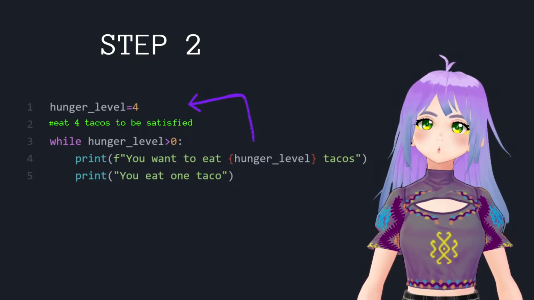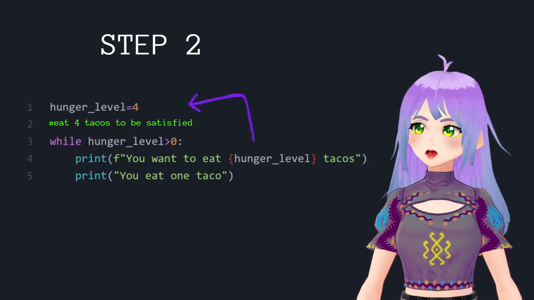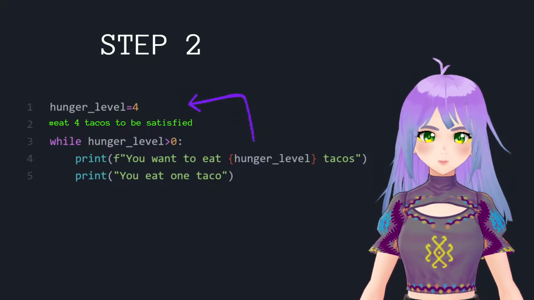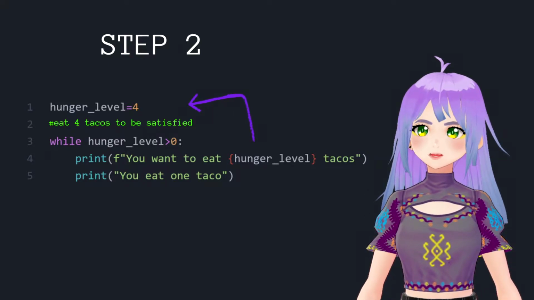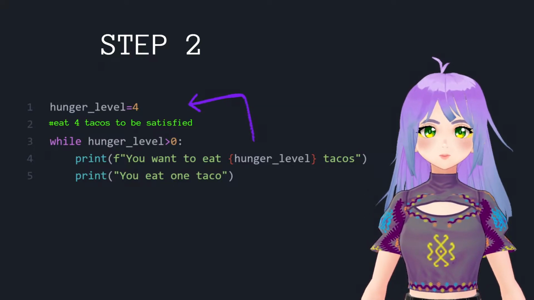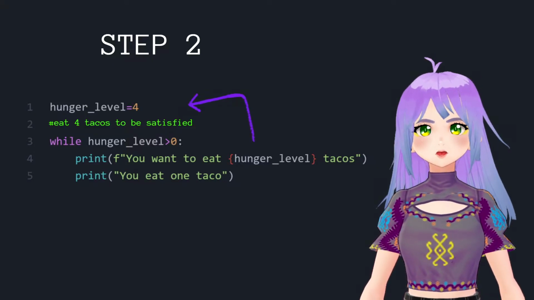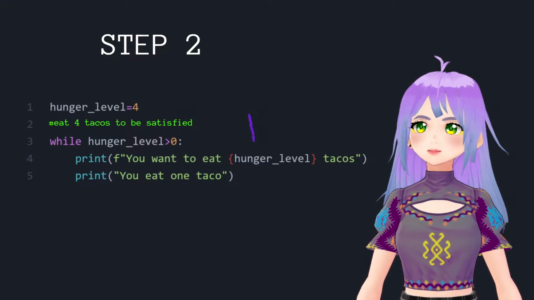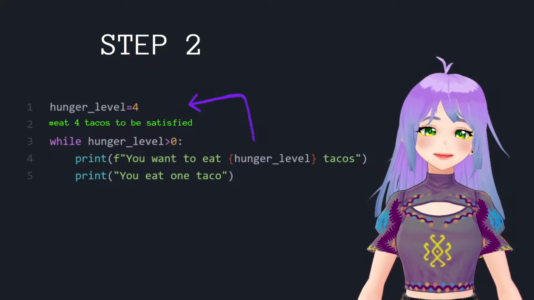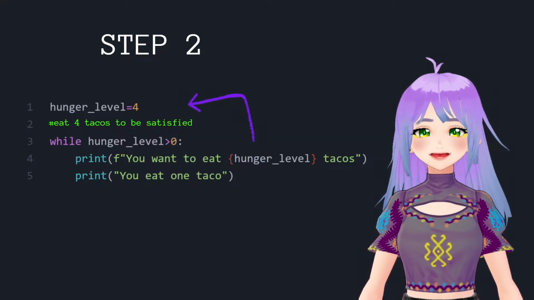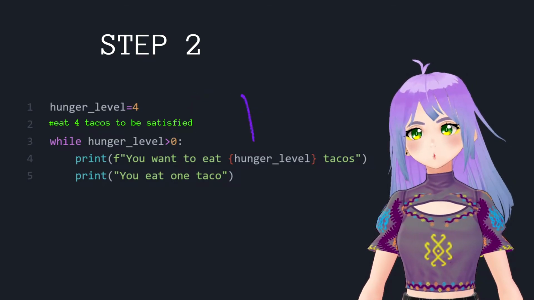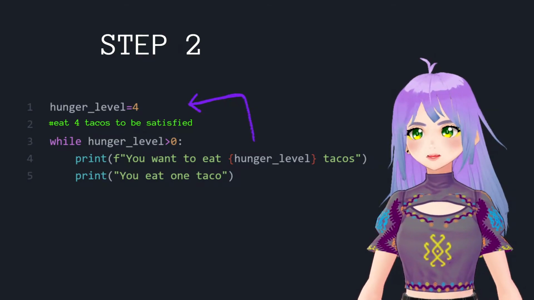Then, we create our while loop followed by our condition. While hunger level is bigger than 0, print that you want to eat 4 tacos. And remember that you have to eat 4 tacos in total to be satisfied because your hunger level is 4. But you can only eat one taco at a time. So we also include print 1 taco.